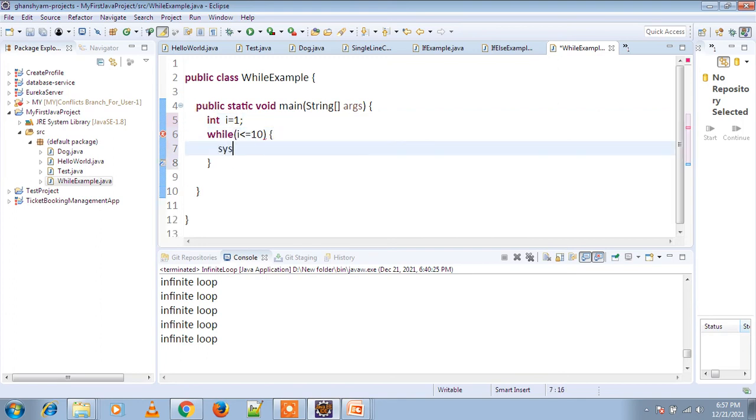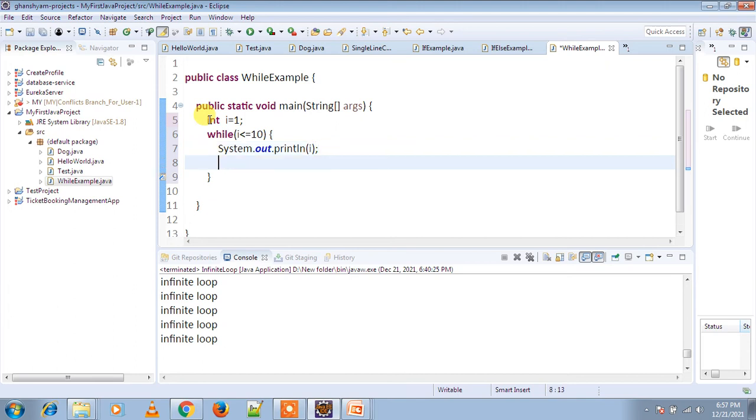Then print syso, Ctrl+Space, then enter. Print the value of i and increment the value of i with i++. After the while loop we are just printing one statement: after while loop execution complete.